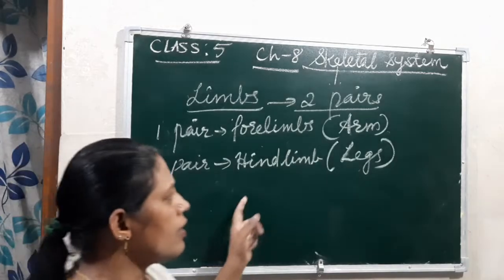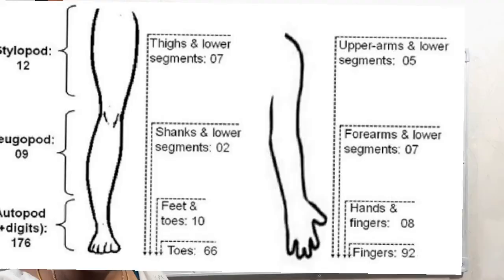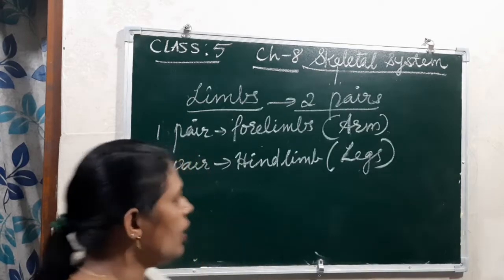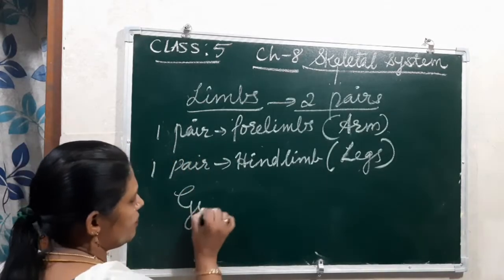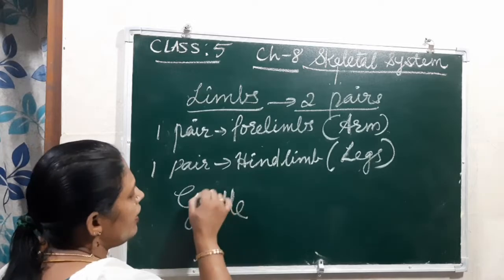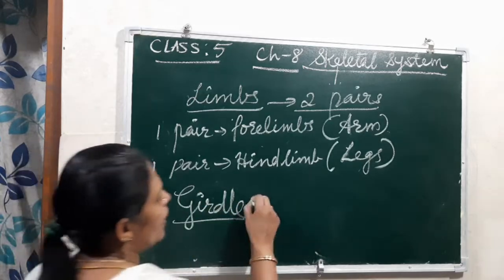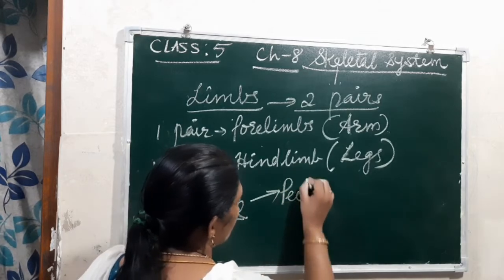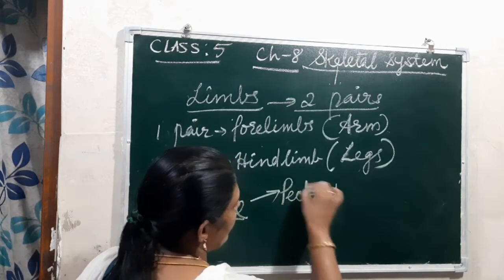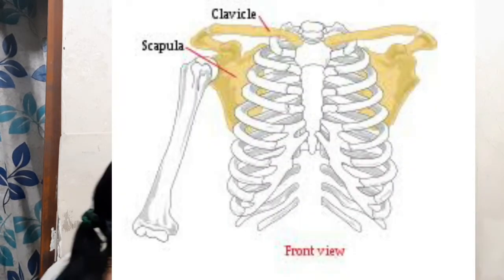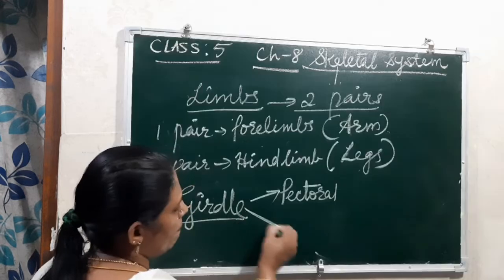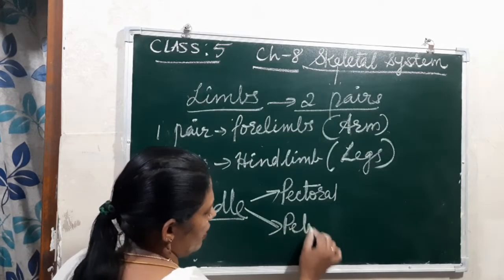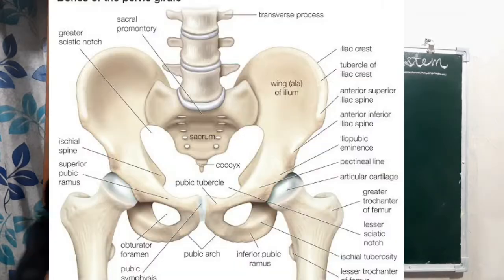And now see, children, one more thing I told you, that is the girdle, right? Two girdles are there. One is the pectoral girdle and another one is the pelvic girdle.